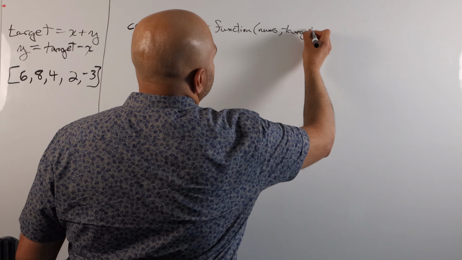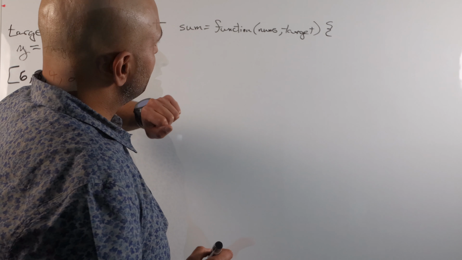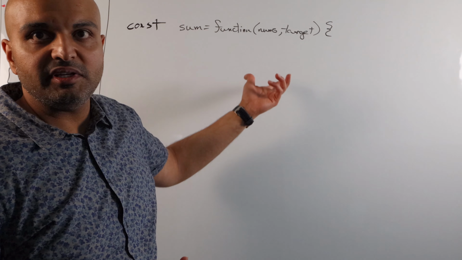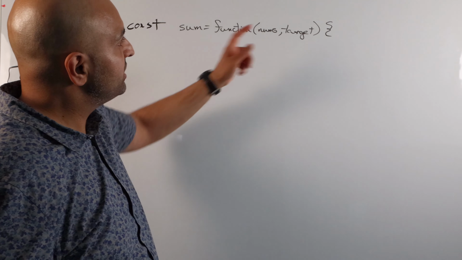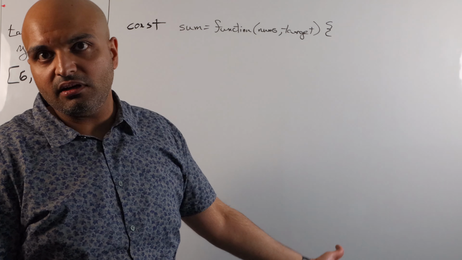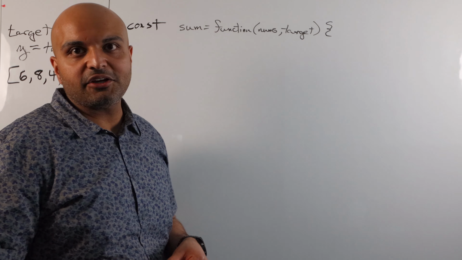Okay, so the first thing that I would do right away is I would address the edge cases involving the arguments, right? So in this case, I would go ahead and tell the interviewer, hey, look, I'm going to go ahead and assume target is always going to be a valid integer, but I am going to check the edge cases on nums. Now, they may say, well, could you also check on target? I'm just going to say they'll probably let it go.